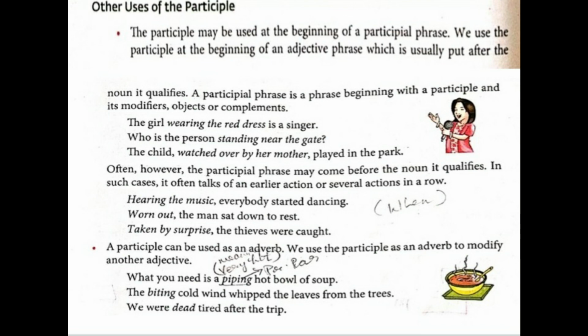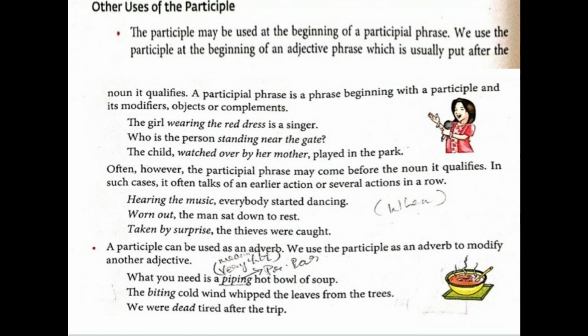Taken by surprise, the thieves were caught. So one side the people got surprised, and they caught the thieves. So taken by surprise is a participle phrase, and taken is what? It is past participle. Worn is what? Wear, wore, worn. So that is also past participle.